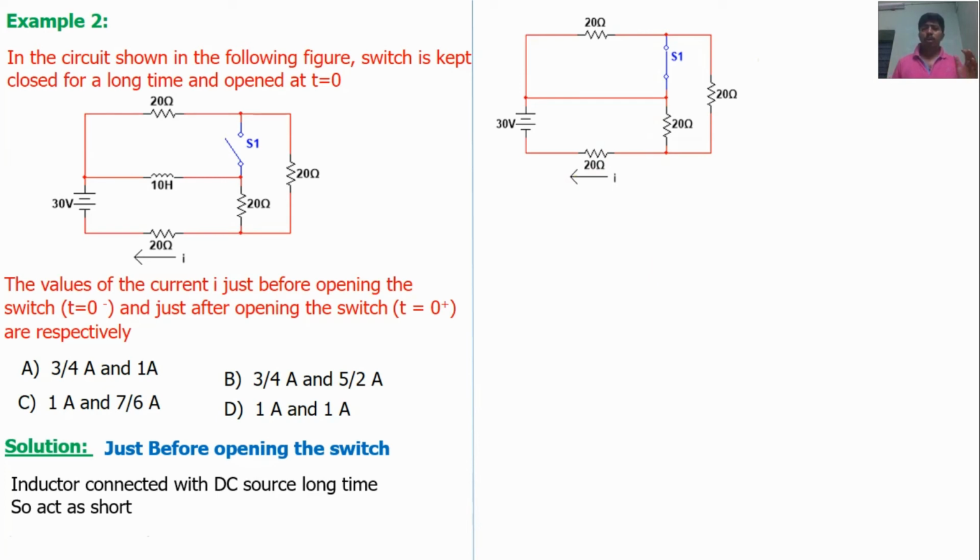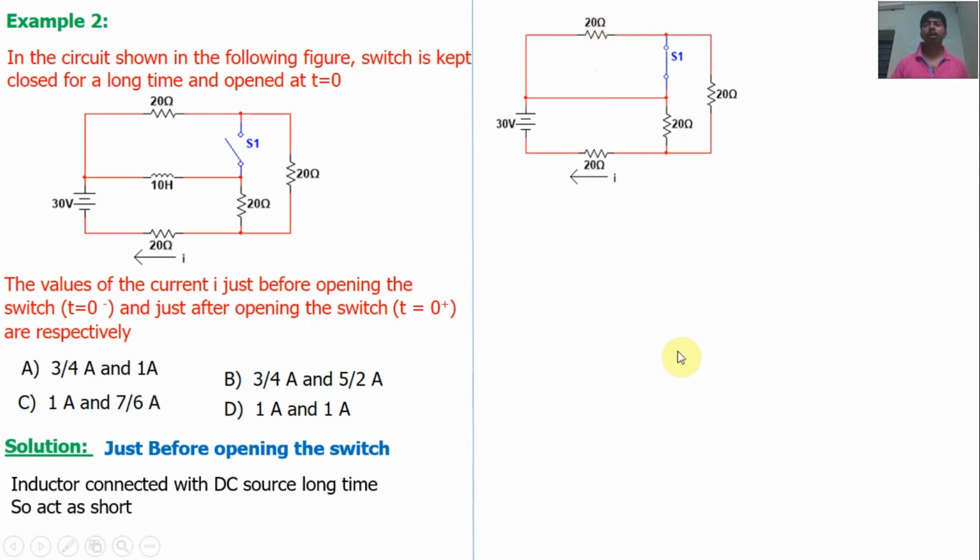Now I am going to use network reduction, parallel and series combinations. Here the 20 ohm resistor and this short circuit path are in parallel. When a resistor is connected in parallel with a short circuit, the total resistance will be 0. How, sir? The resistance R1 is 20 ohms. Let us take this resistance as R2. R2 is 0 ohms, since a short circuit path means 0 ohms. This 20 ohm and 0 ohms are in parallel.